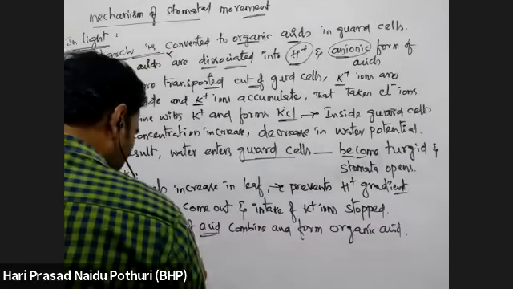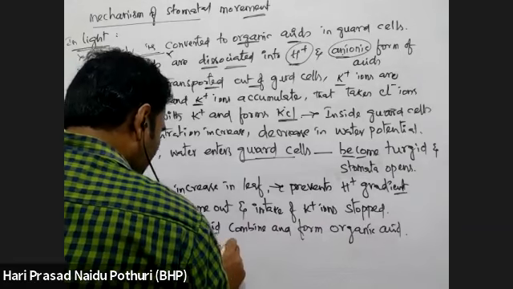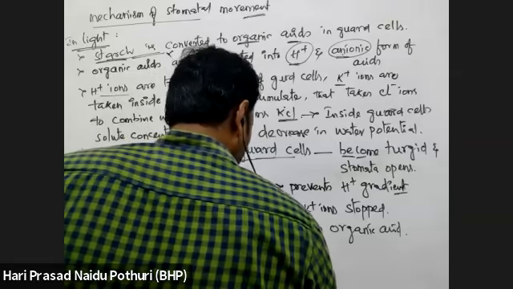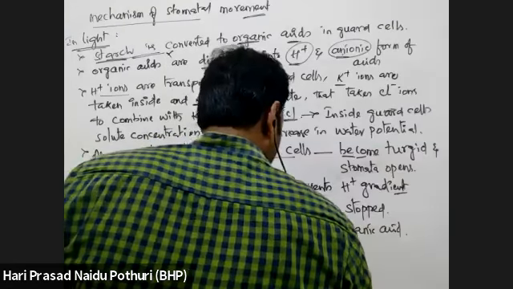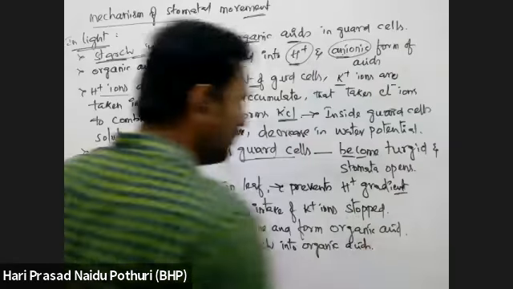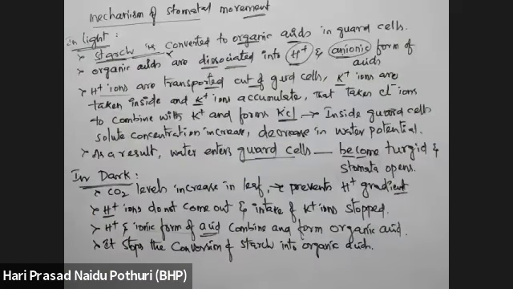So it stops the conversion of starch into organic acid. The breakdown of starch into organic acid will be stopped because organic acids are produced now itself.